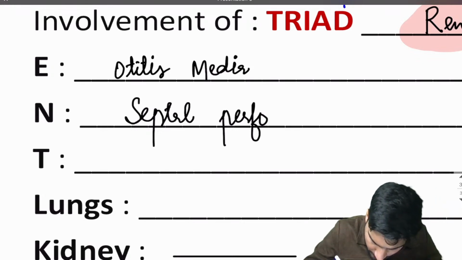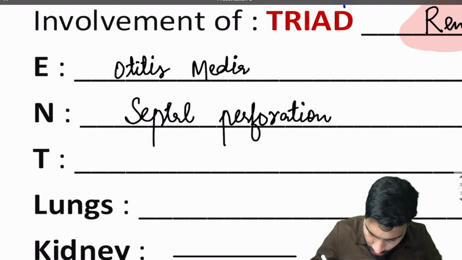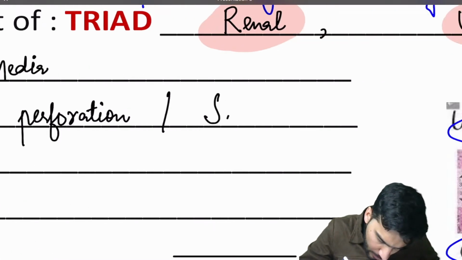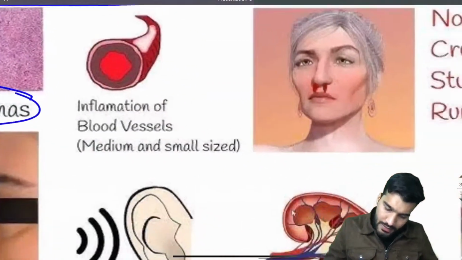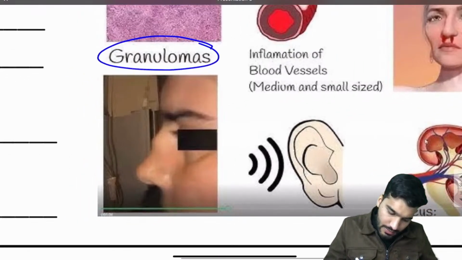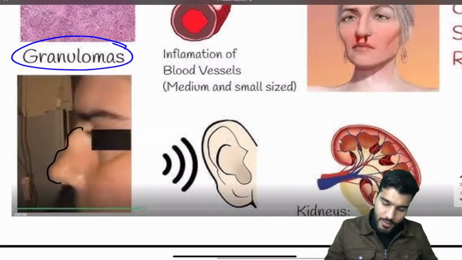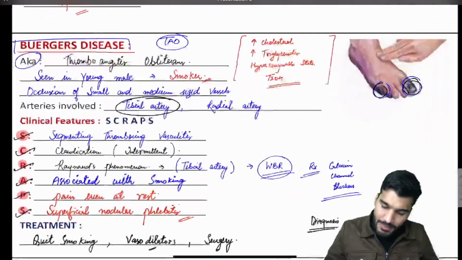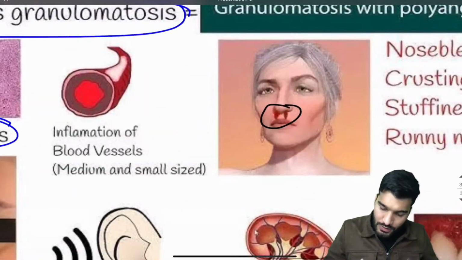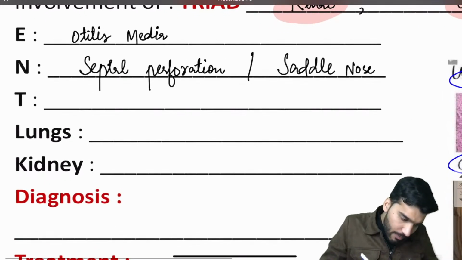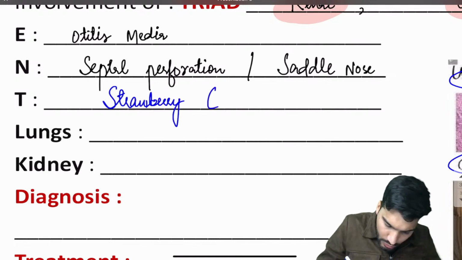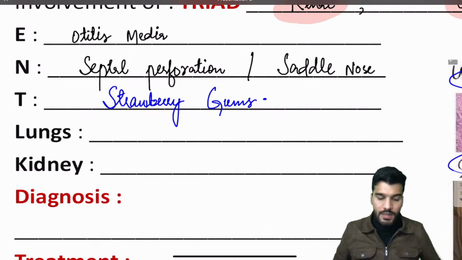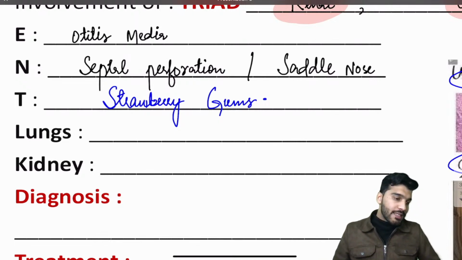The patient can have septal perforation, or a saddle nose, or a nosebleed as well, epistaxis. Then T, teeth: what will you write? The patient will have strawberry gums. That's E, N and T.